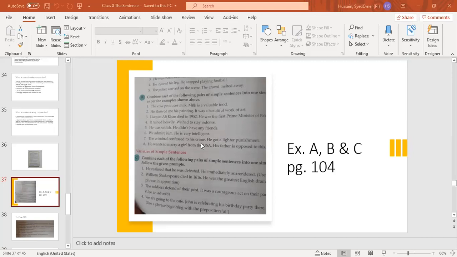Okay, how have we written it? Milk, comma, a valuable food, comma, is produced by the cow. Now, here we have used one subject, that is milk, and here we have used one verb, that is produced. Do you understand? Yes. Repeat, I can't hear you.